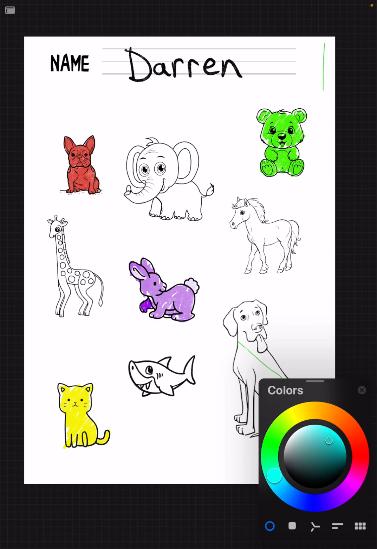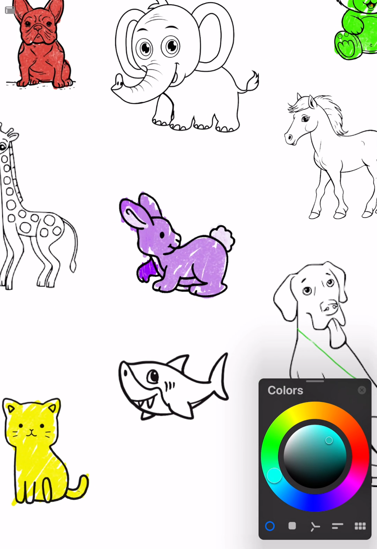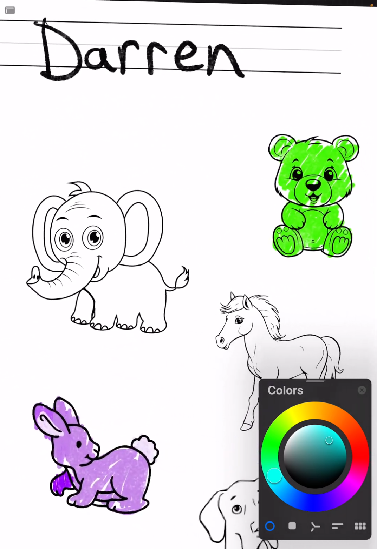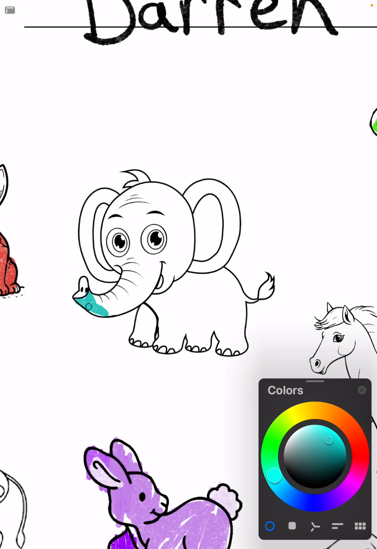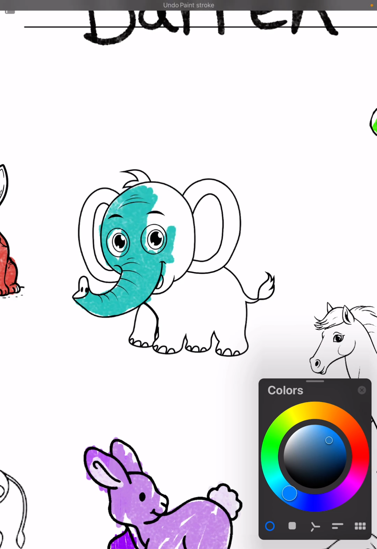Let's color the elephant. Light blue. Elephant, elephant. Color the elephant light blue. Let's color this elephant light blue. Do you have light blue? Light blue elephant. Or you can use blue if you don't have light blue. Blue is okay. Blue or light blue. Maybe I'll make this elephant's body light blue.